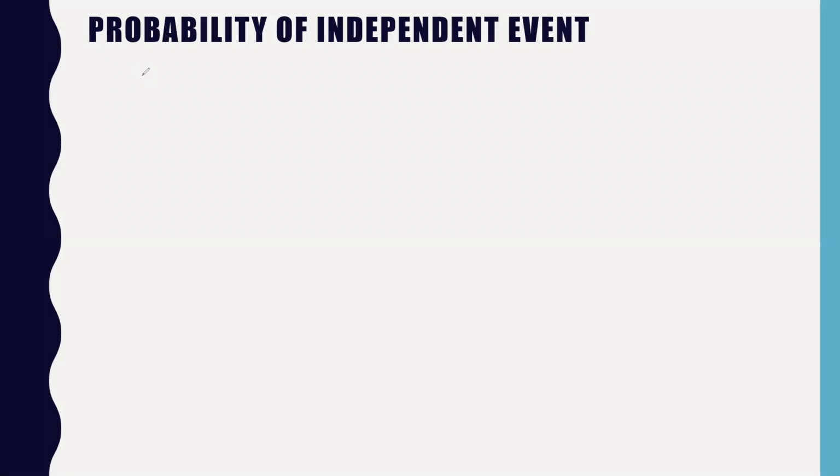Basically, if you have any two events, let's say A and B, then the probability of occurrence of one event will not affect the probability of the other event.